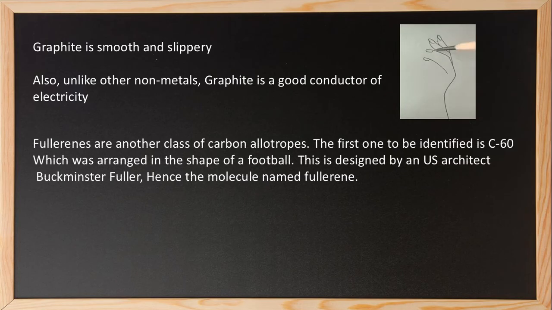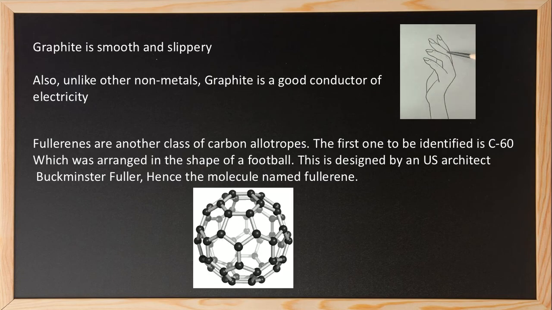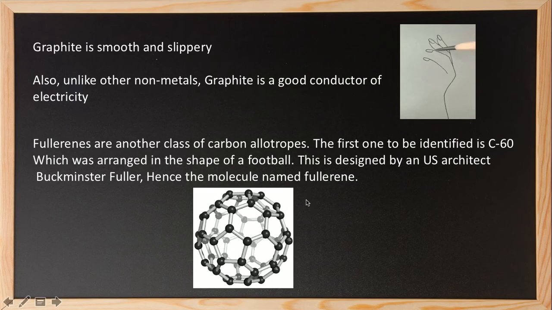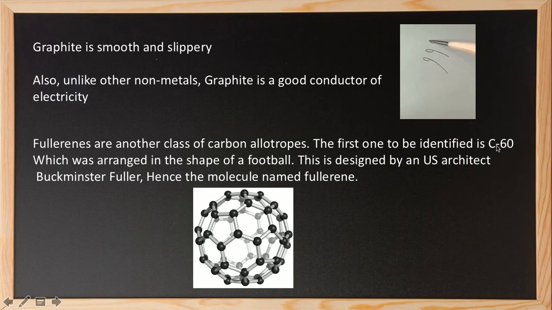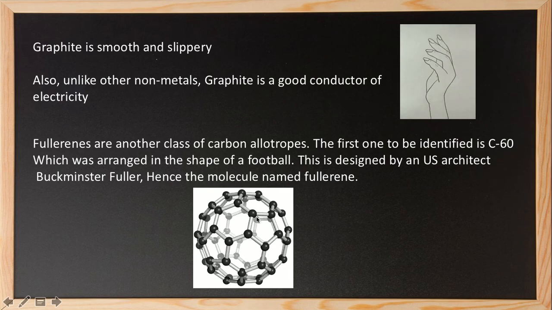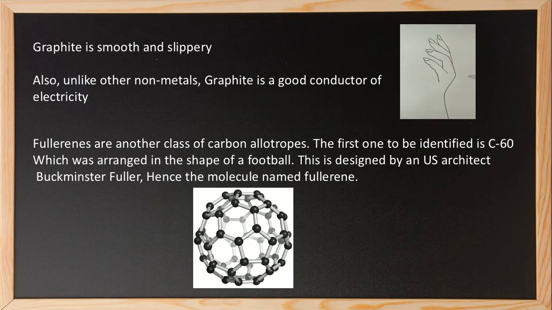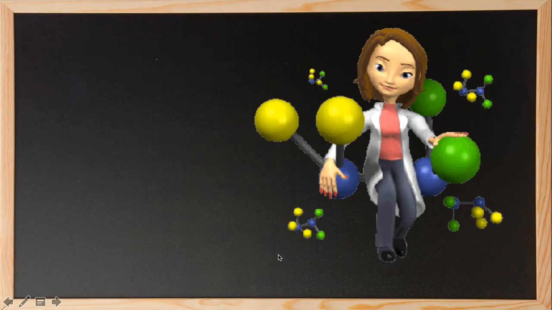Fullerenes are another class of carbon allotropes. The first one to be identified is C60, which was arranged in the shape of a football. This is designed by a US architect, Buckminster Fuller. Hence the molecule is named fullerene. And as you can see here, there are 60 carbon atoms, and that is why it is called C60. All the dark ball-shaped structures signify carbon atoms, and they perfectly resemble the shape of a football. Thank you.